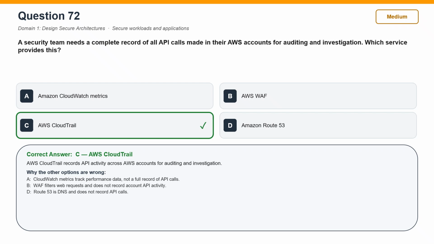Now, why the other options are wrong? Amazon CloudWatch Metrics is incorrect. CloudWatch Metrics track performance data, not a full record of API calls. AWS WAF is incorrect. WAF filters web requests and does not record account API activity. Amazon Route 53 is incorrect. Route 53 is DNS and does not record API calls.